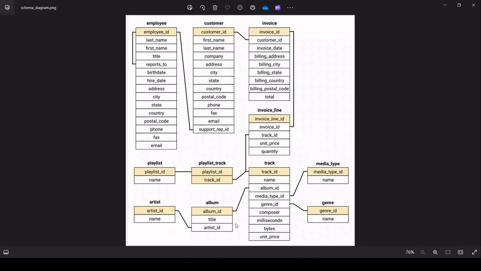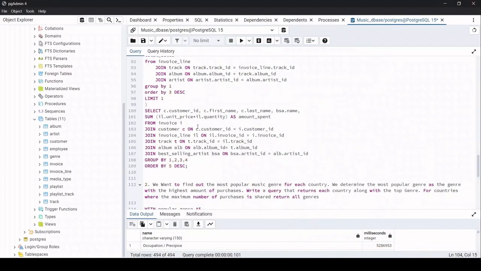Okay, now we will not be joining the album table to the artist table. Instead we will be joining the album table to the best selling artist, because we need to find the best selling artist, right, based on the customer side. So for that reason we have done here join best selling artist bsa on bsa.artist_id is equal to album.artist_id. And again I have done the group by. We have grouped by almost everything, the customer id, first name, last name, bsa.name, and also we have ordered this in descending order, right? It's because we need to see what is the highest amount spent.